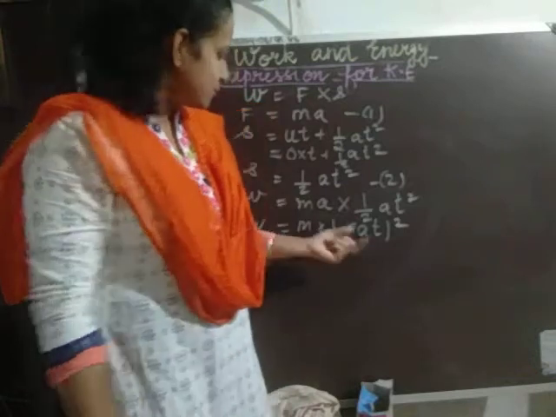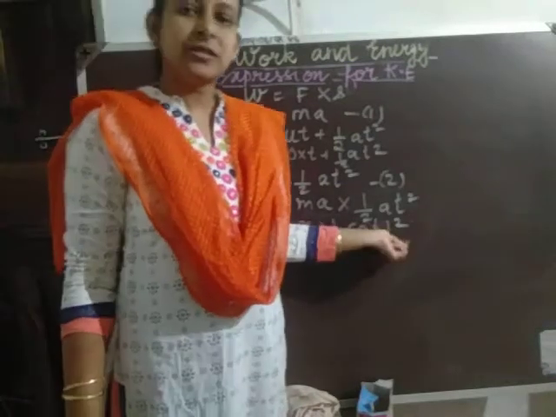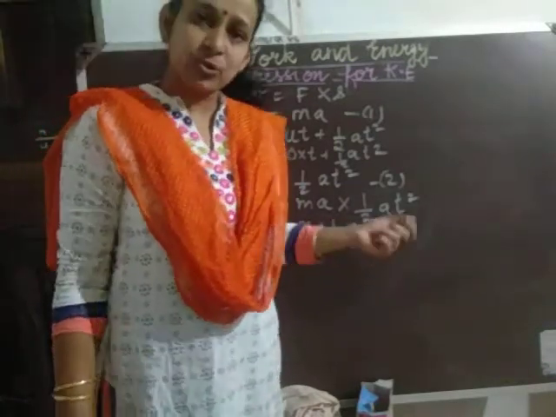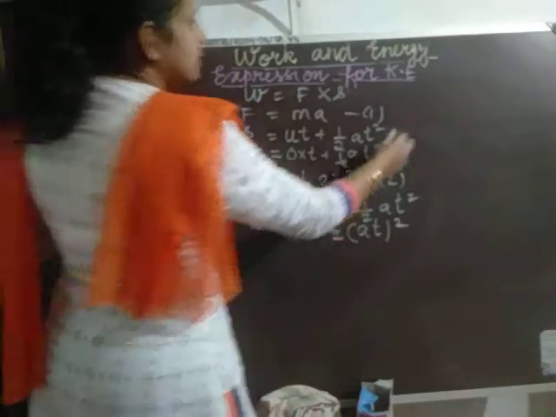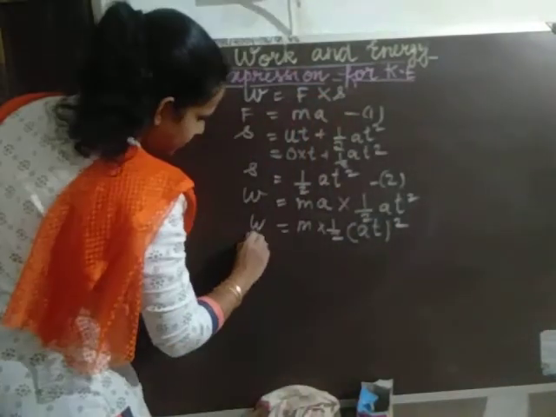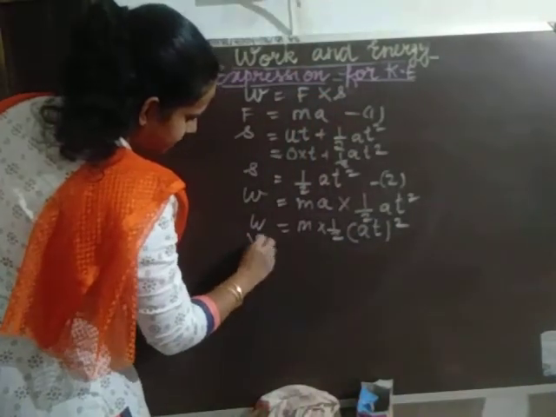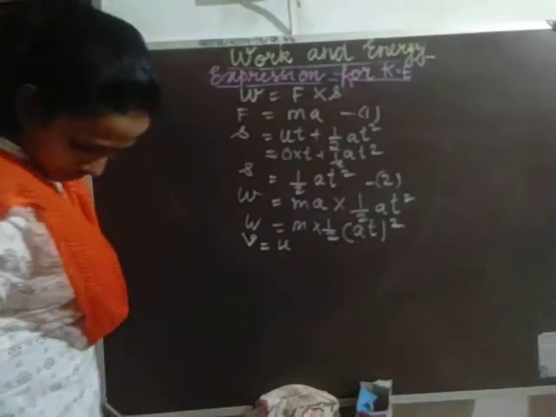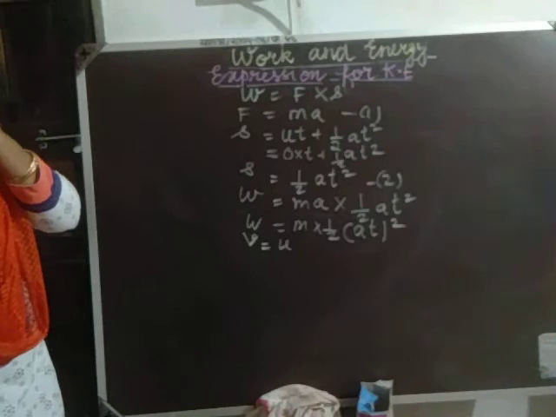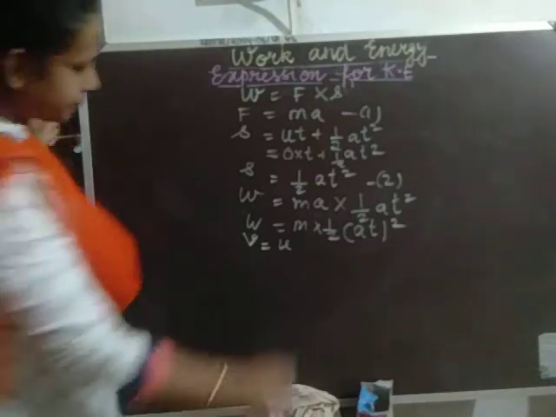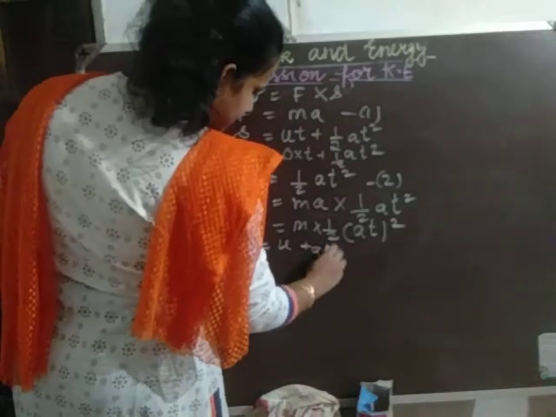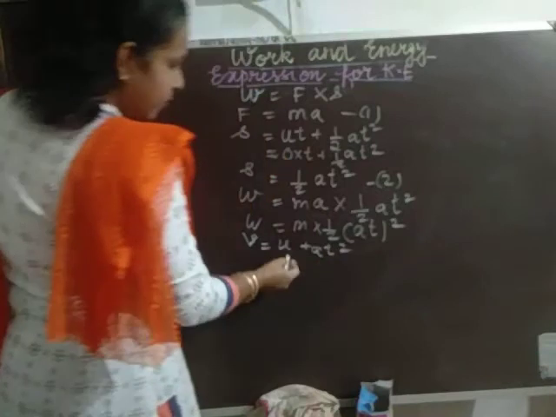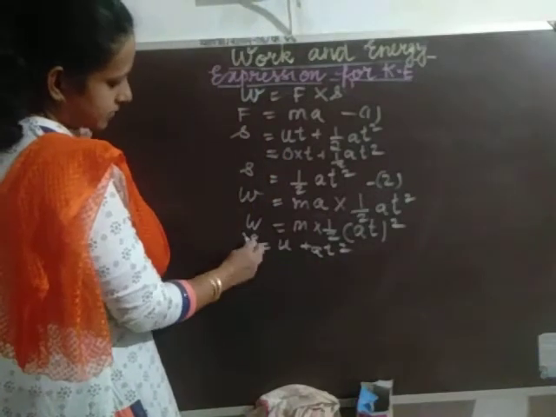Now let us use the first equation of motion, that is v is equal to u plus at.